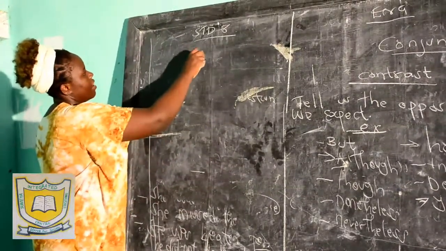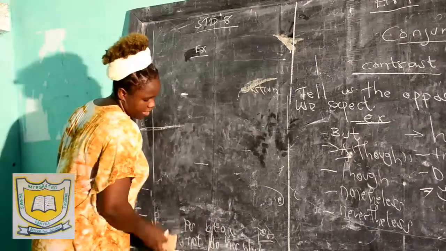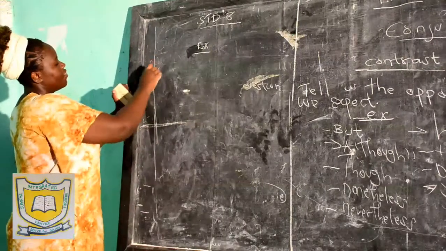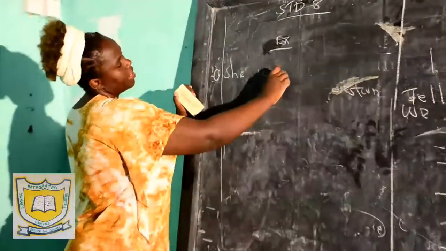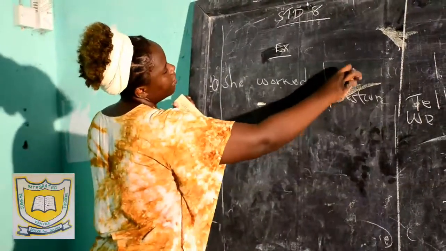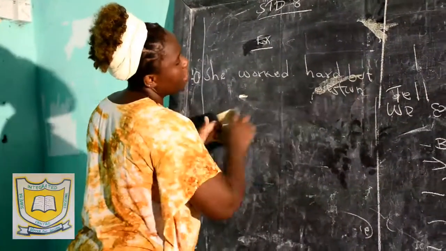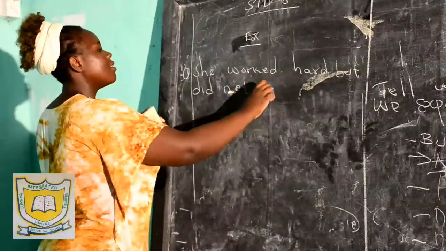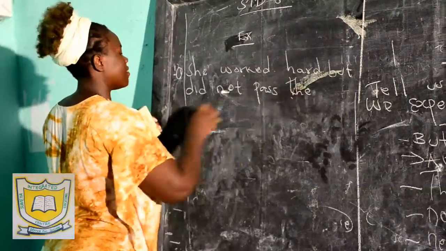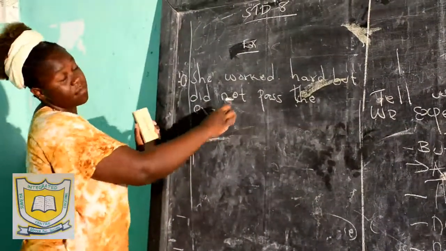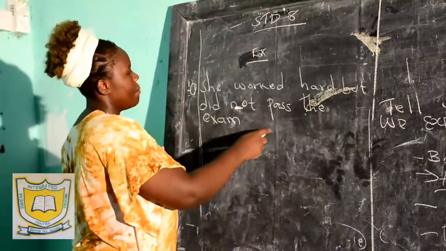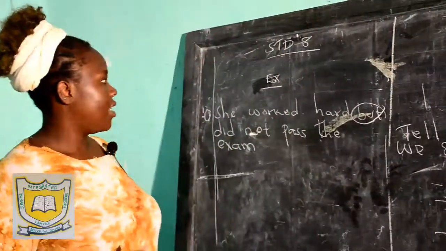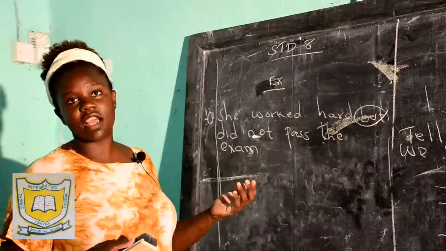Example in my sentence, I'm going to say, let's, for example, use but. She worked hard, but did not pass the exam. Now, my conjunction is but. The conjunction in my sentence is but. I've said but is a conjunction of contrast.